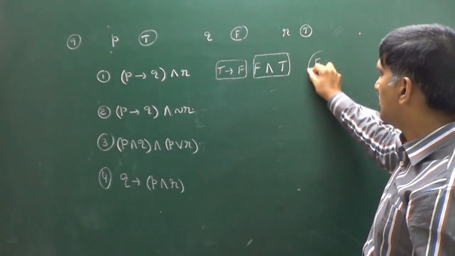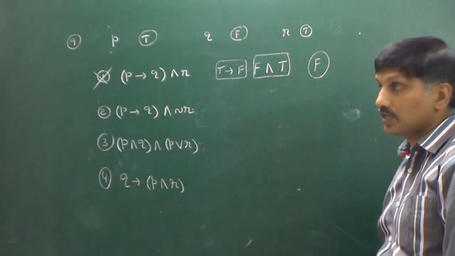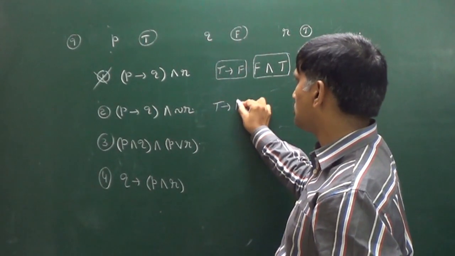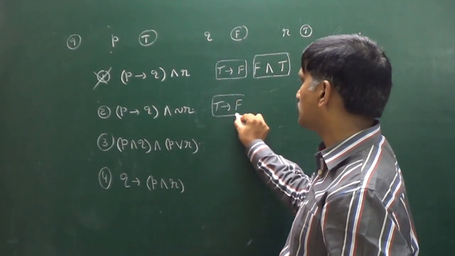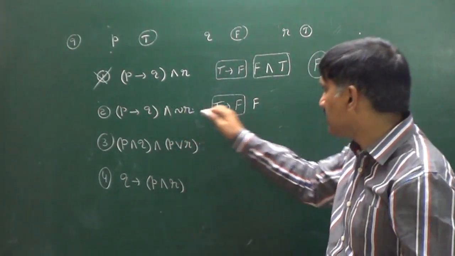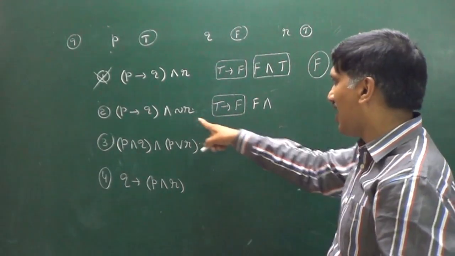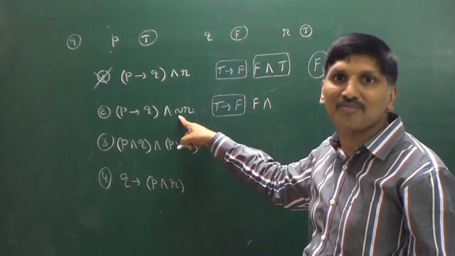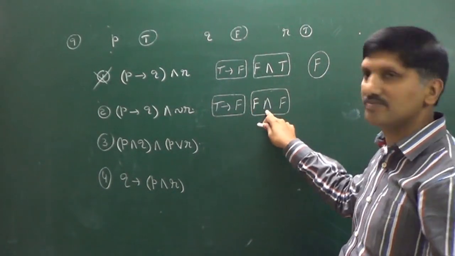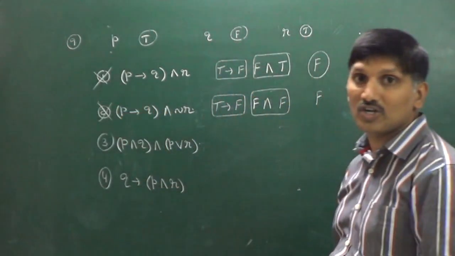So the entire statement is a false statement. That's why first option is not correct. Next, P is a true statement implies Q is a false statement. Now what can you say about this? It is a false statement. And negation R. R is true, negation R must be false. That's why you get F and F. It is false only. That's why second option is also not correct.